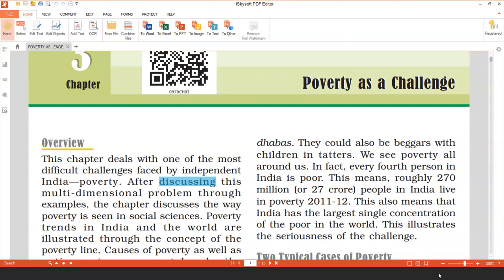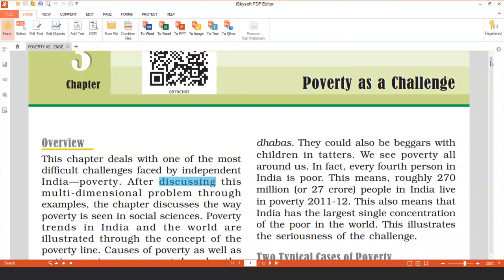This chapter discusses the way poverty is seen in social science. Poverty is the concept which we are going to see through the poverty line. We are going to read about what the poverty line is and how it is measured.